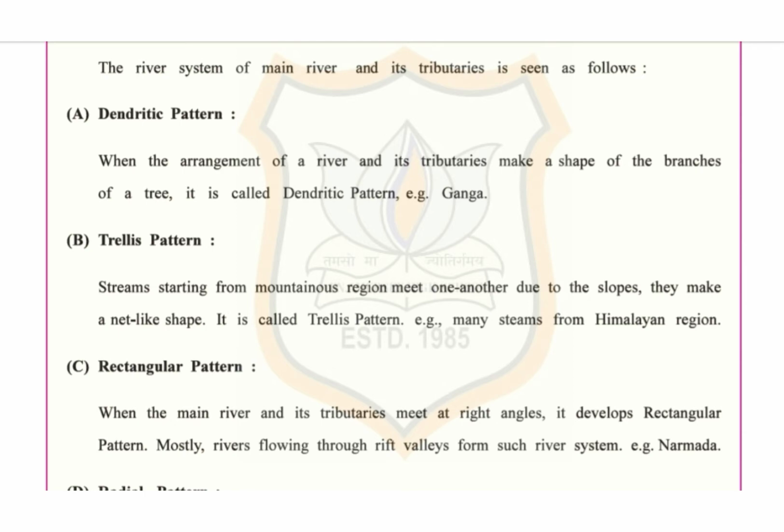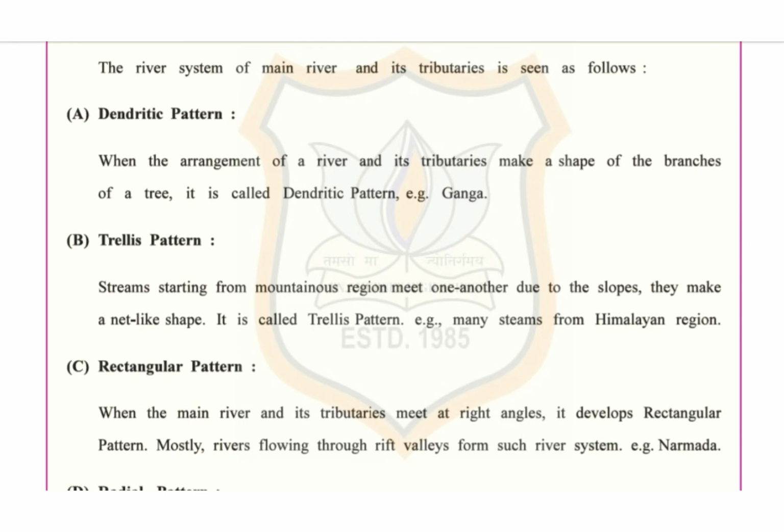Second one is trellis pattern. When streams starting from mountainous region meet one another due to the slopes, they make a net-like shape. This pattern of river is called trellis pattern of a river. Example, many streams of Himalayan mountains meet Himalayan rivers and form a trellis pattern.